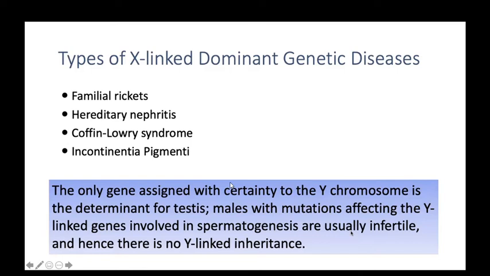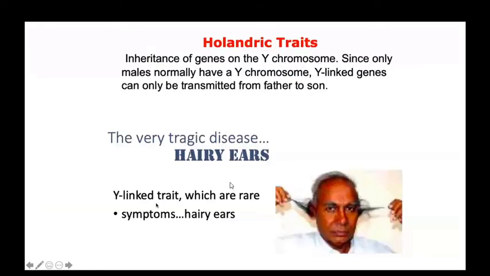A very rare disease is hairy ears. That is also a Y-linked trait, and it is rare. The symptom is hairy ears. Among your relatives you may have seen some persons with long hair in their ears. That is only mentioned as an example of Y-linked chromosome inheritance.